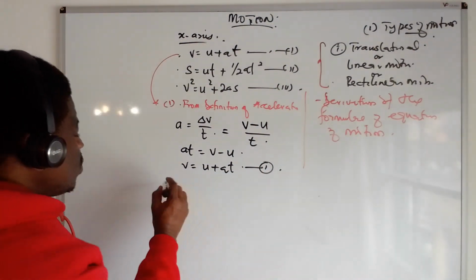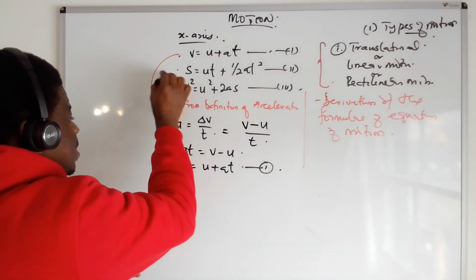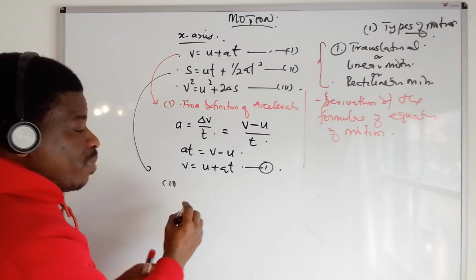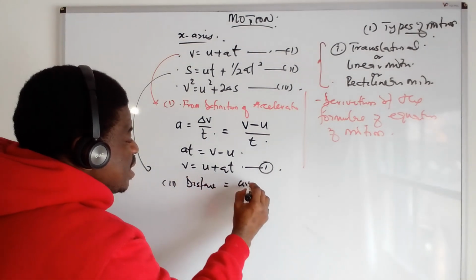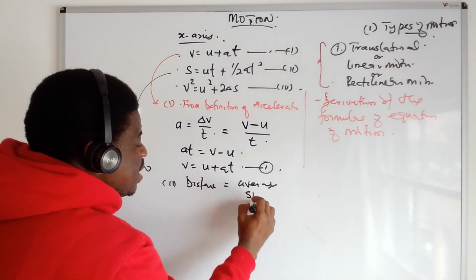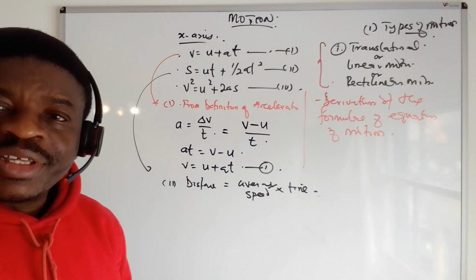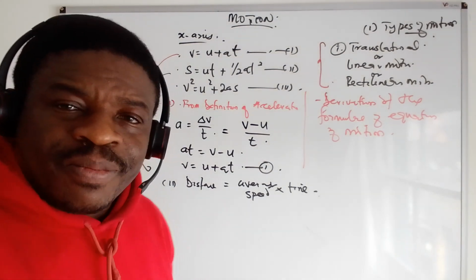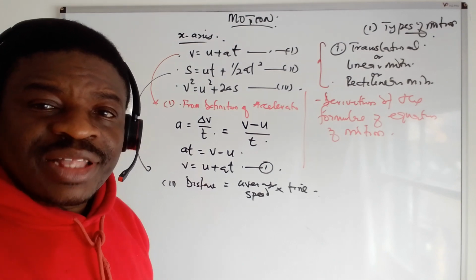Now the second equation of motion is derived from distance is equal to the average speed times time. You know distance is speed times time. So they say distance is equal to average speed times time.